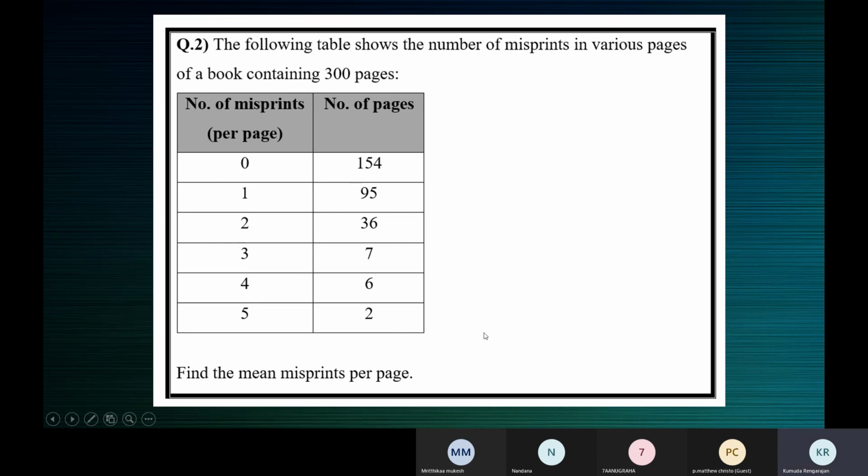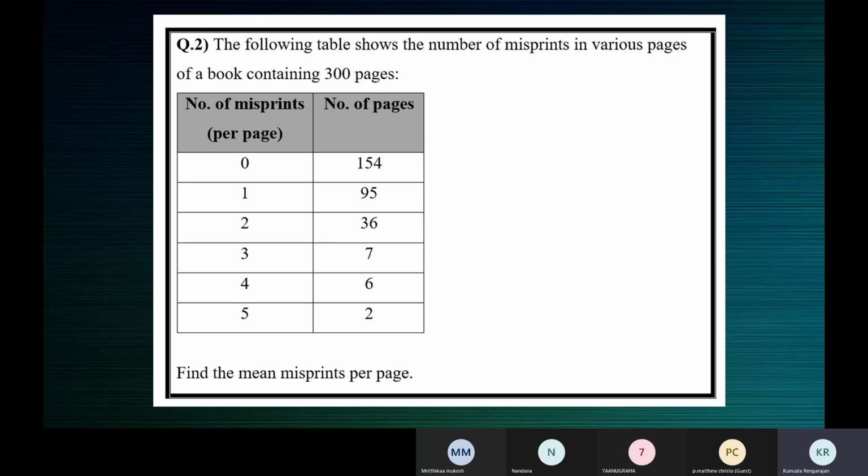Now what's the new column which we have to find? In the question we have the xi and fi column.